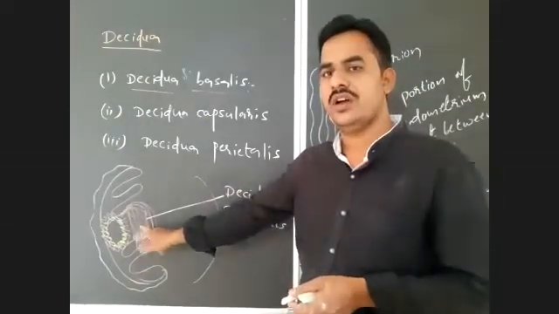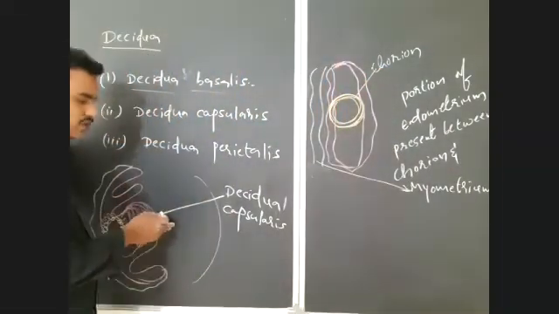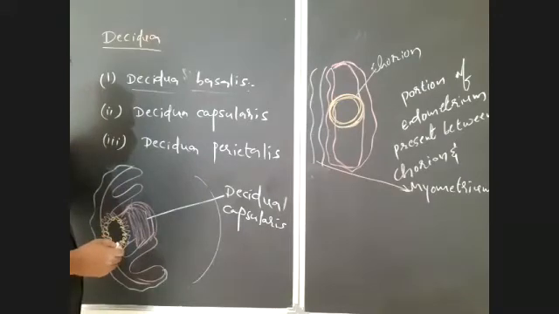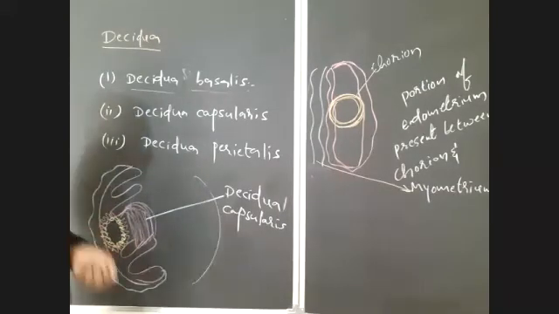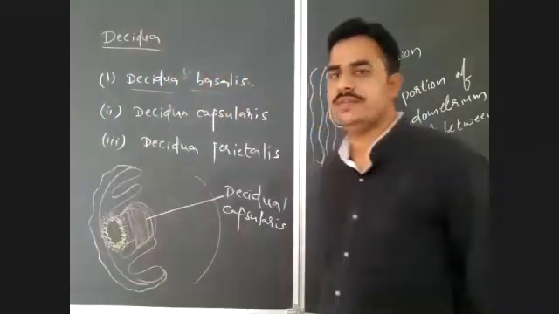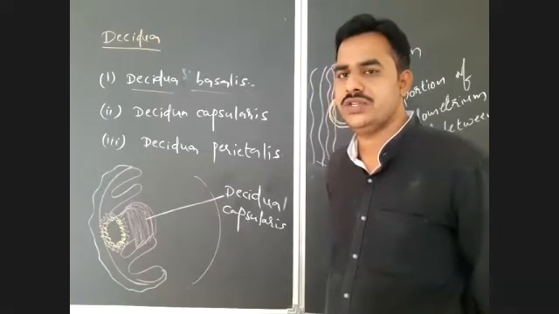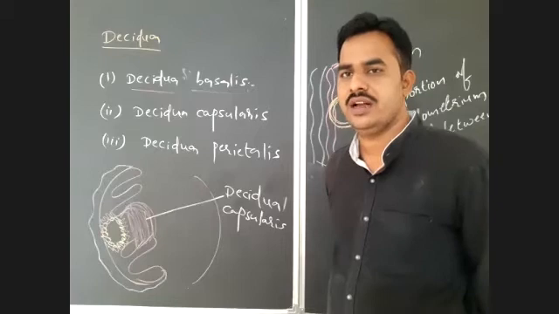So the portion of endometrium which covers blastocyst in the form of a capsule is known as Deciduea capsularis. So both the Deciduea basalis and Deciduea capsularis are completed.